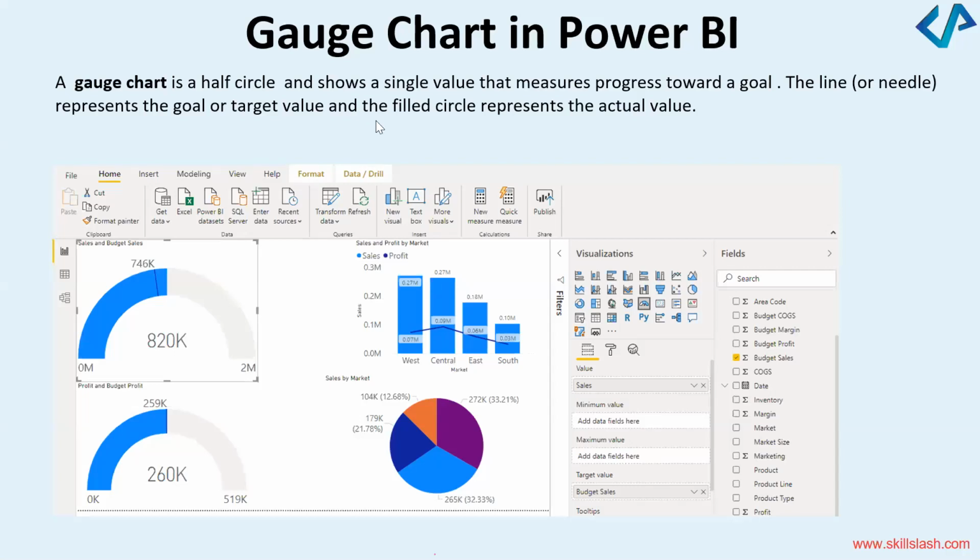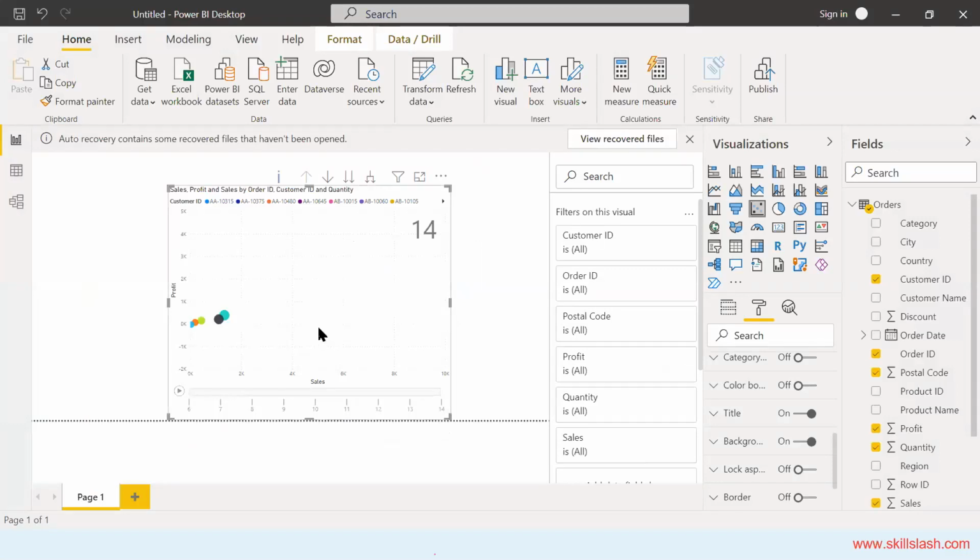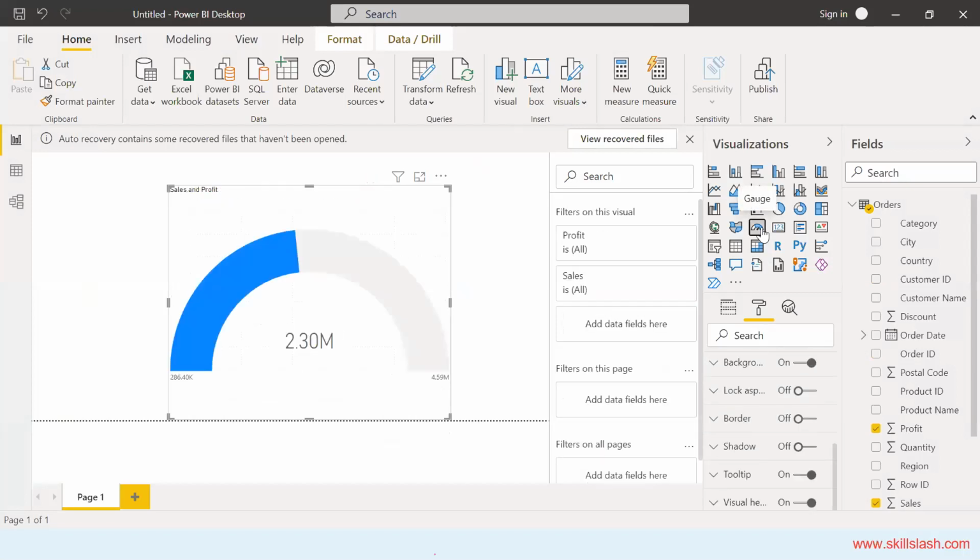So go to Power BI, and with whatever information you have here, search for the gauge chart. You can see over here, there's an option, gauge. Click on this, and based on what information you want to put. So here, remember I had selected the option sales and profit. So it is showing me a sales and profit gauge chart.